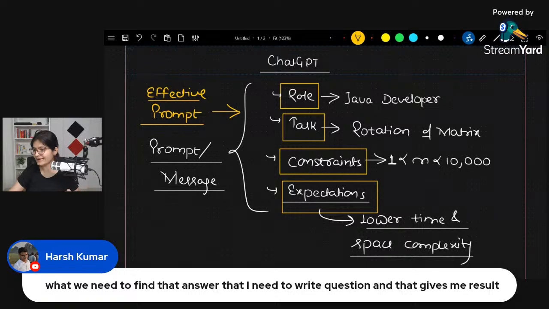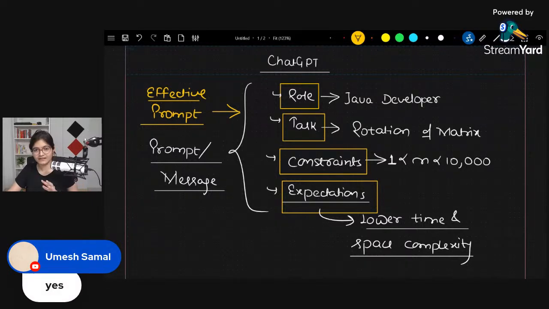Harsh is saying that we need to find that answer, that I need to write a question and that gives me a result. So how basically you're supposed to write a question now? Is this part clear, everyone? That's the literal objective of today's session. Everyone knows that they have to write a question. Everyone knows that ChatGPT will give the answer. But let me tell you that if you don't specify like this, you will get, I would say, nonsense results as well. It really depends on how you are writing.